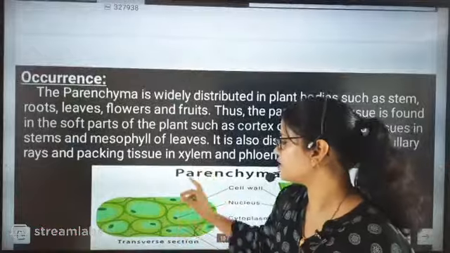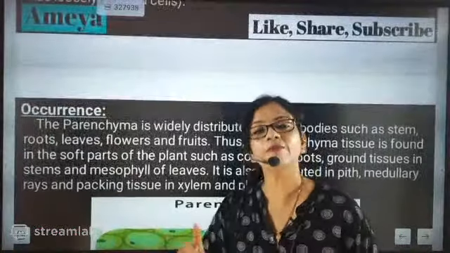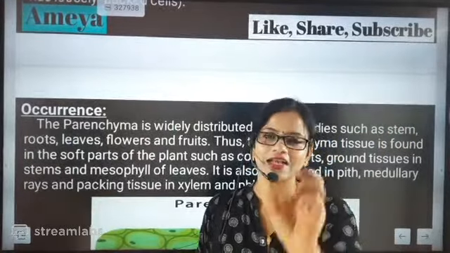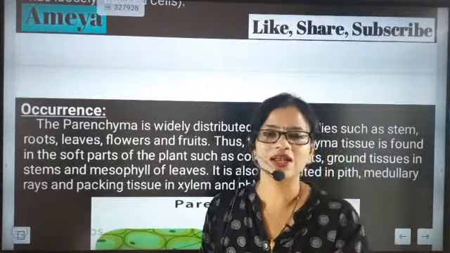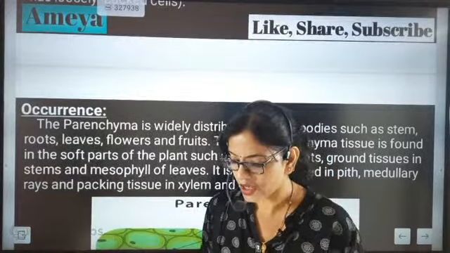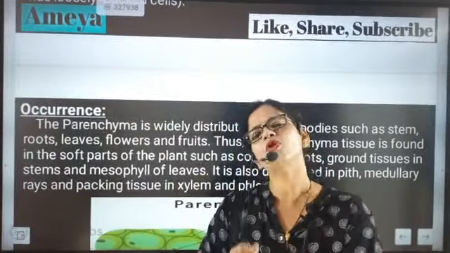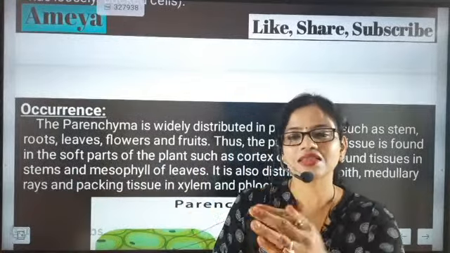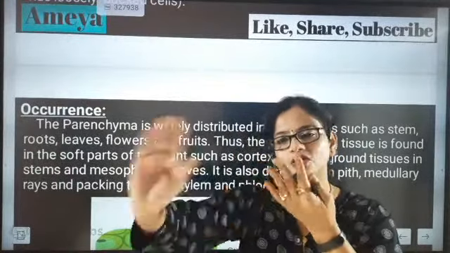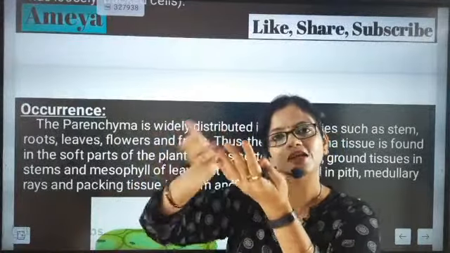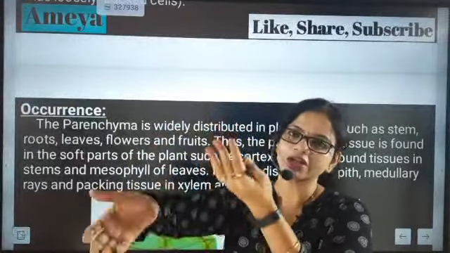Now, the next important thing in parenchymatic tissues: we have seen that the shape of the cells can be oval, elongated, or spherical. And the next important point is that it has a thin cell wall, so that cellular secretion can go inside and outside, meaning the content can come in and go out.